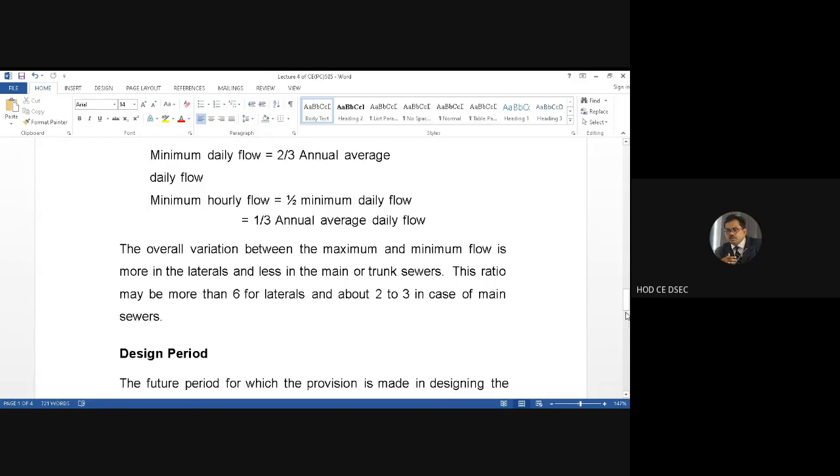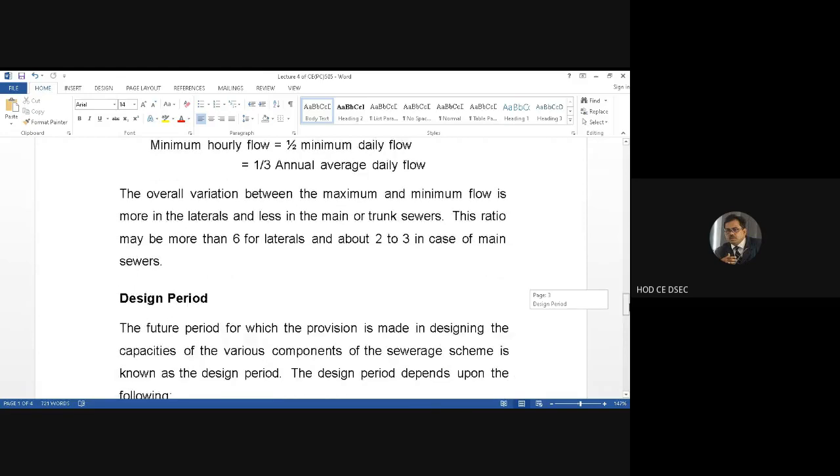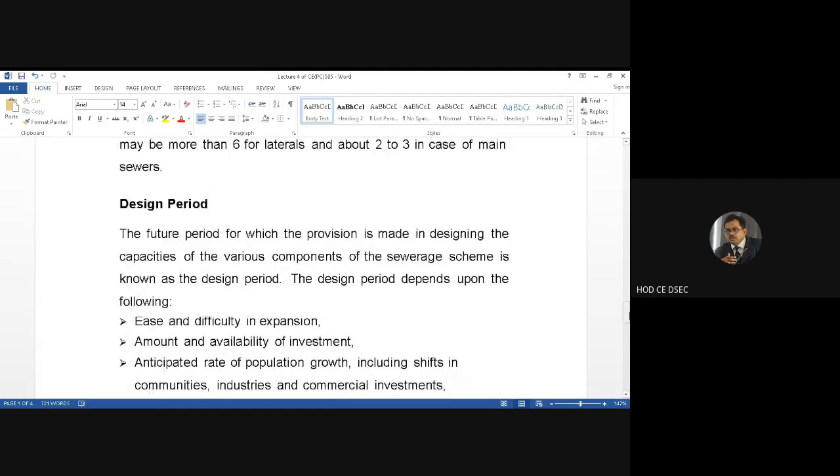Now design period. Every design of the sewer, ultimately what is the purpose of the estimate of sanitary sewage? What is the basic purpose of this lecture? The basic purpose of this lecture is that this estimation of sewage is required for the hydraulic design of the sewer. Ultimately you have to design the pipe, the sewer through which the sewage will flow. Now I will come to the topic, the design period.